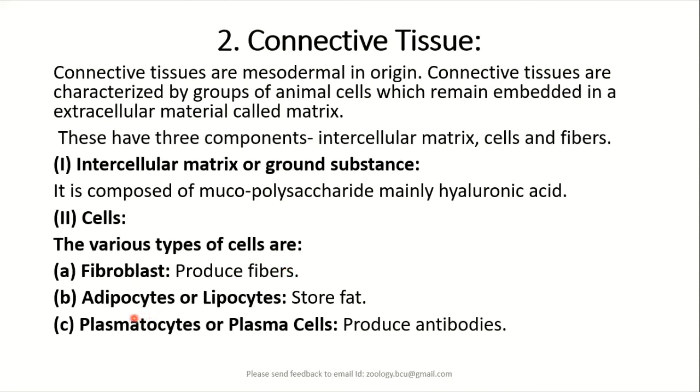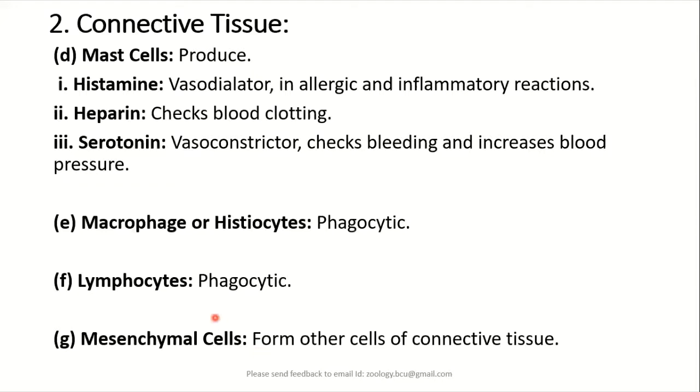Similarly, we may find adipocytes or lipocytes, as the name indicates, these cells store the fat. Then we may find antibody producing cells called plasma cells or plasmatocytes. These cells are formed in the bone marrow, but they migrate and may stay in the connective tissue. Similarly, mast cells. These mast cells we have studied in the immunology classes.